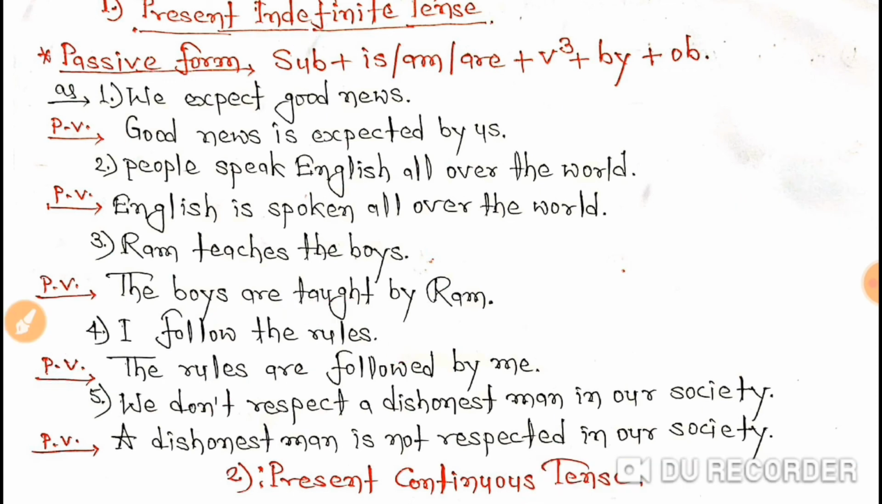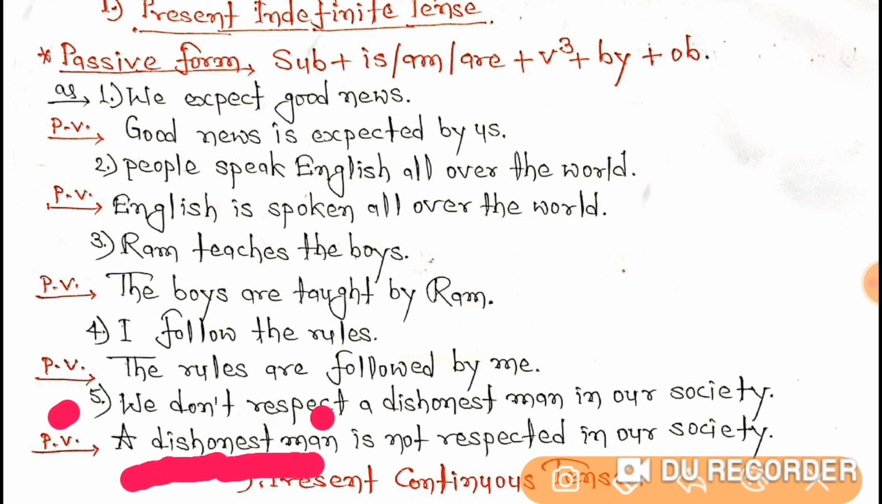Now let's understand the last one. Fifth one. We don't respect a dishonest man in our society. We don't respect. Respect is the main verb here. We don't respect, to whom? A dishonest man. So a dishonest man will become the subject of the passive voice. So I have done here a dishonest man.